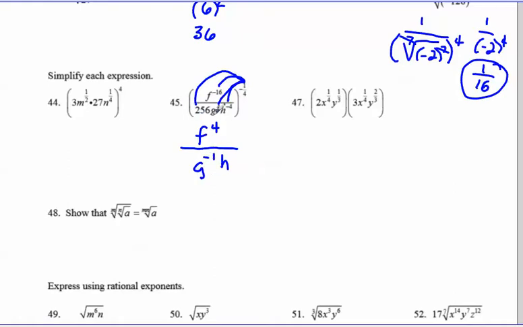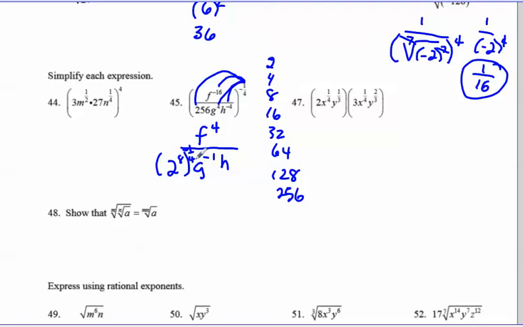Now 256 also happens to be a power of 2. You can make a factor tree. Another way you could do this is if you think it might be a power of 2, just start multiplying by 2. So 2, 4, 8, 16, 32, 64, 128, 256. So that's 2 to the 1, 2, 3, 4, 5, 6, 7, 8. So that's 2 to the 8th. So you have 2 to the 8th, and you're raising that to the negative 1/4. So you are going to multiply those as well, but I just wanted to show you the 2 to the 8th before I did that.